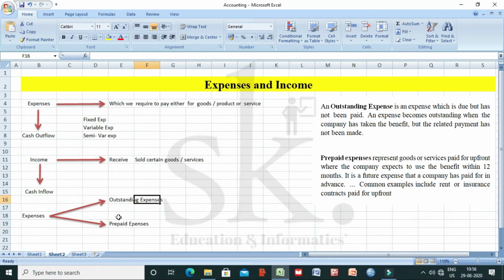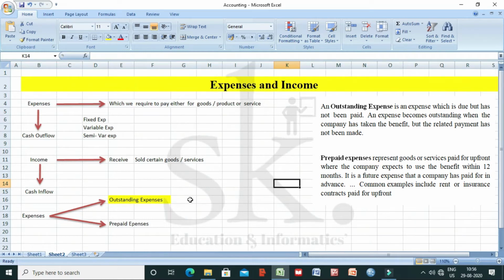Now, what do I mean by the term outstanding expenses? This is important. Outstanding expenses means an expense which is due but yet not paid. All expenses become outstanding when the company has taken the benefit but the related payment hasn't been made. What it means is that the service is already delivered. Please understand, we are talking from the point of view of expenses. Service already delivered, but I am yet to make the payment.